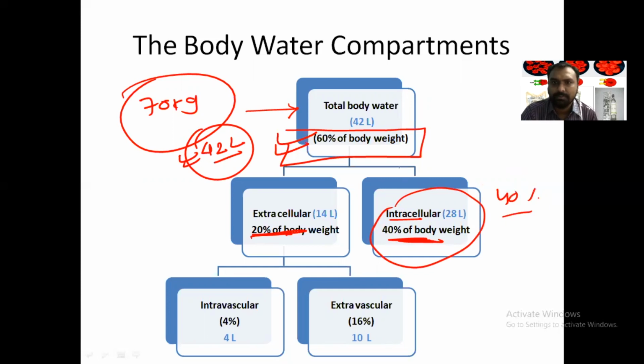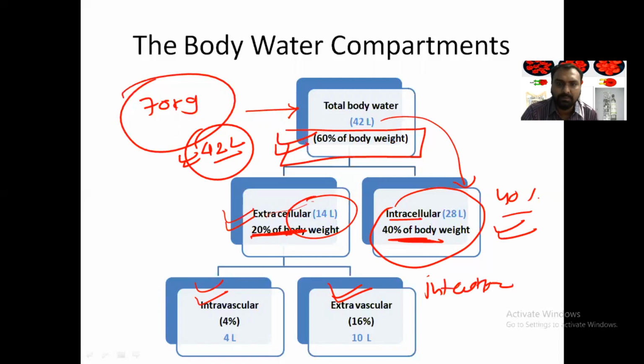So out of 42 liters, 28 liters of water is present within the cell, while 14 liters is extracellular. Now extracellular can be either interstitial, that is called extravascular, or intravascular. So extravascular means interstitial.